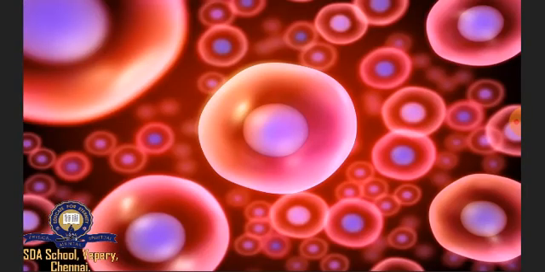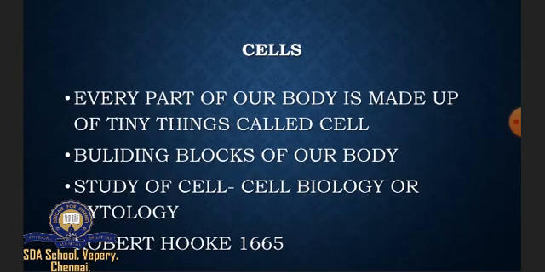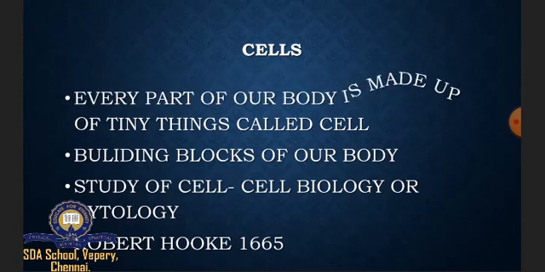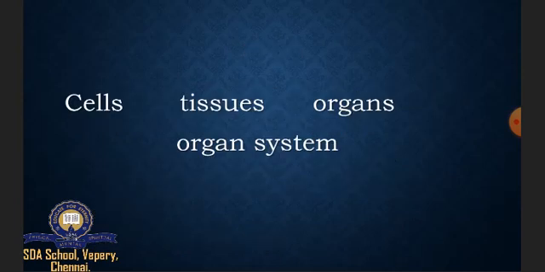In the previous video we have learnt about cells, tissues and organ system. So in this video we are going to recall this. First, we are going to recall about cells. As we have learned before, every part of our body is made up of tiny things called cells. So, cells are the structural, functional and biological unit of our body. Cells are the building blocks of our body. The study of cells is known as cell biology or cytology. Who discovered cells? Cells were discovered by Robert Hooke in the year 1665.